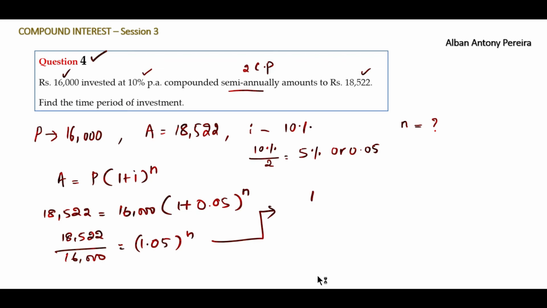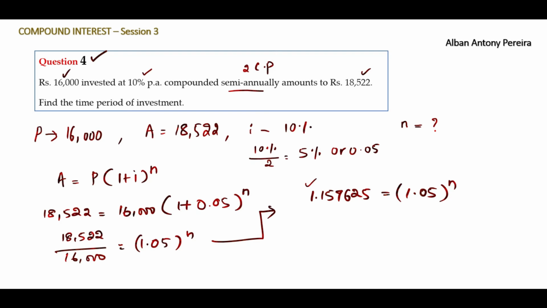So it is 1.157625 is equal to 1.05 to the power n. Correct, right?